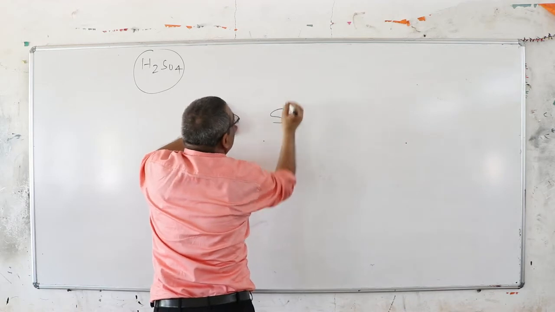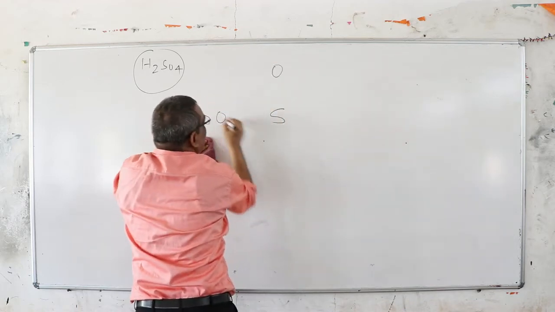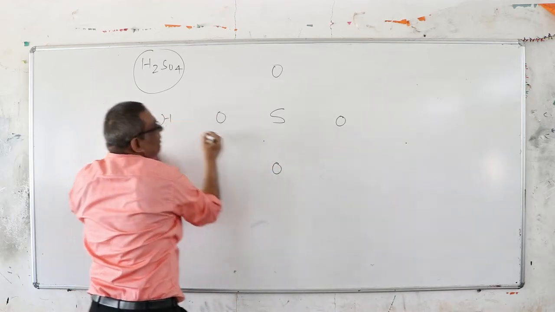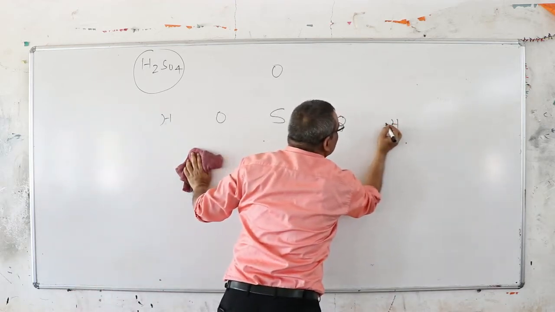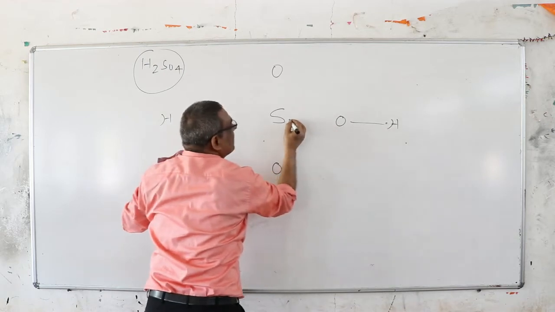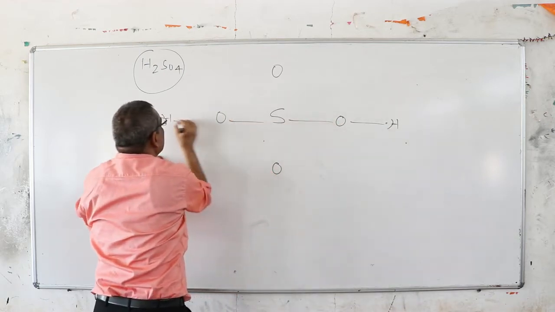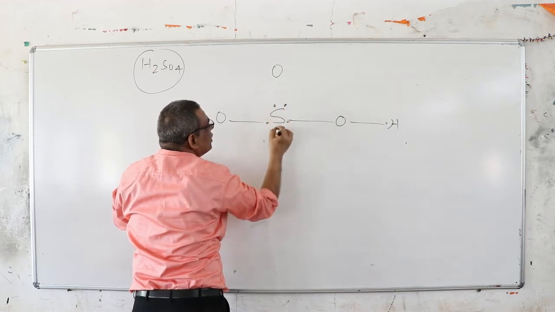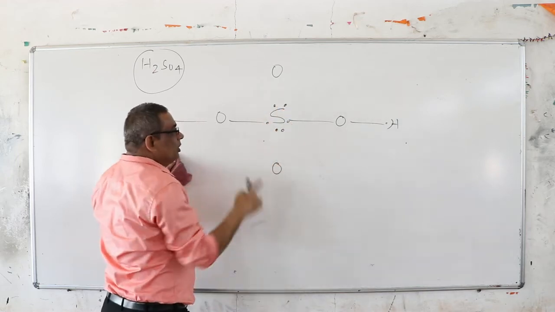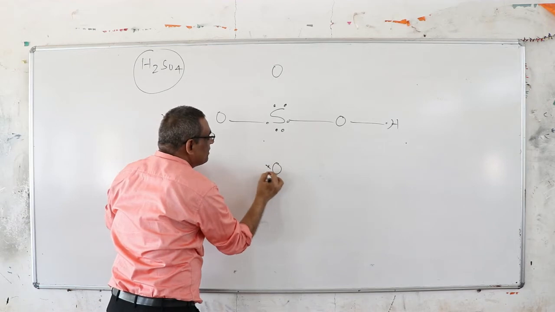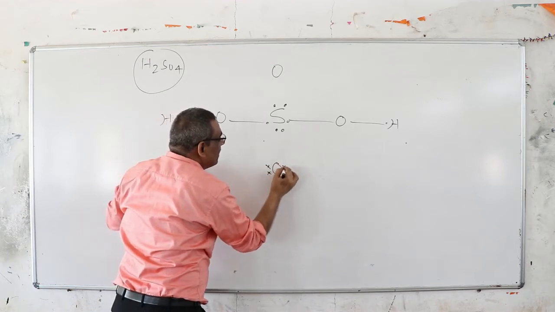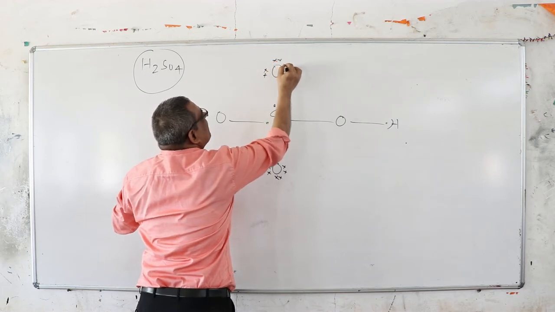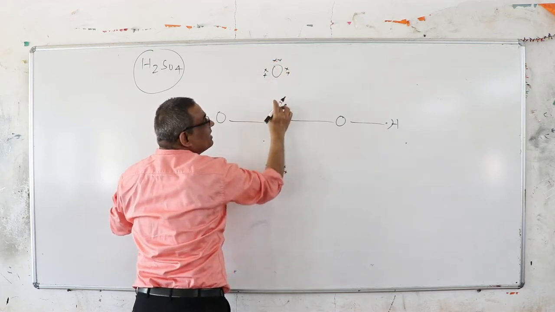Now you are talking about the basic concept, H2SO4, you write. Everybody knows hydrogen has one valence electron, so it will share. Sulfur has 6, so the two sharing will occur. In this case, you know that oxygen has how many electrons? 6. So these oxygens remain unshared. So what happens in this case? Now this lone pair of electrons is unshared.